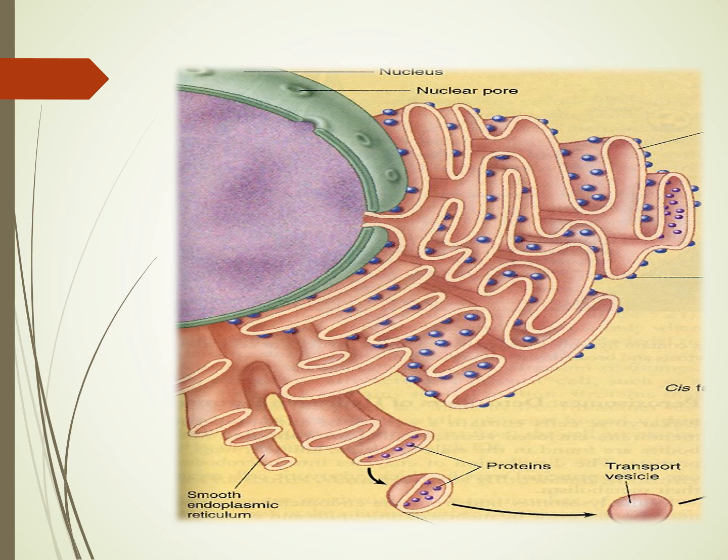Now if you see down, there is a small circular vessel which is called a transport vesicle.